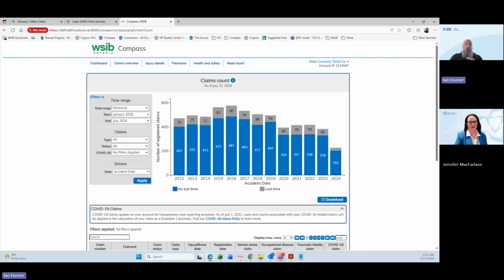My team is currently in project mode. We're working on building out the ability to update this data a lot more frequently. We're hoping that by the end of Q1, the start of Q2 of next year, all three tools, Provincial Statistics, Safety Check, and Compass, are going to update on a weekly basis. Every Sunday we're going to refresh the data so that every Monday you'll get how that information looks as of the week prior.